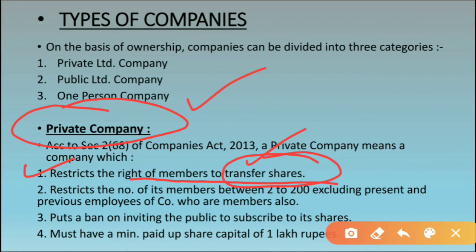Transferability of shares means what, students? Generally, in case a shareholder wants to sell out his share and get the money back, he can do that. But this procedure of buying shares from the company and selling the shares of the company is not possible in many private companies.